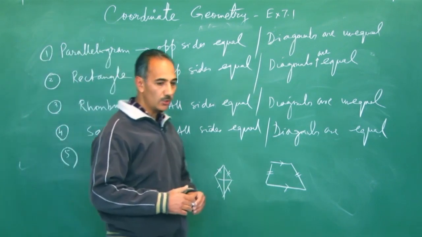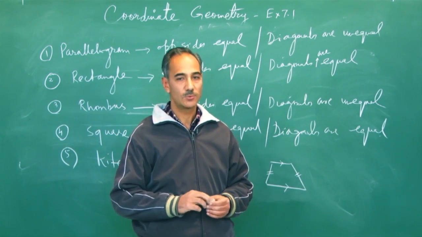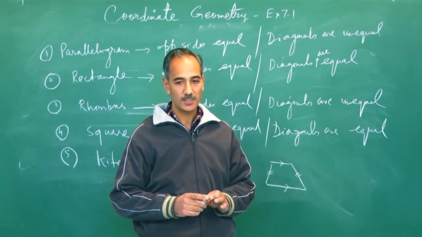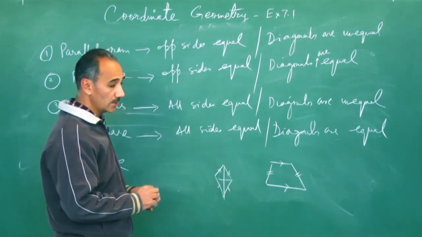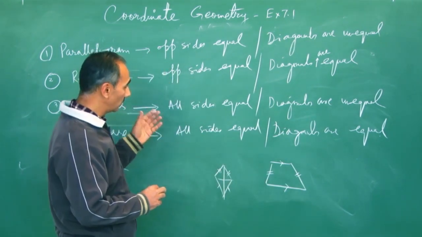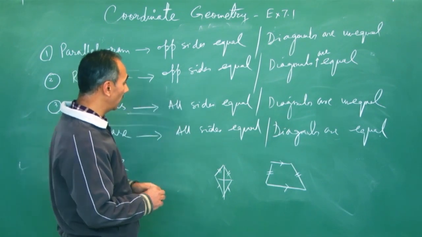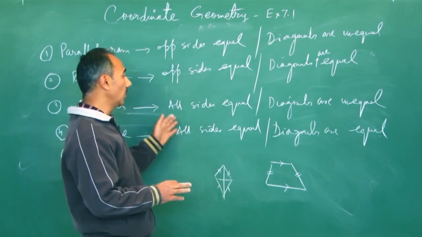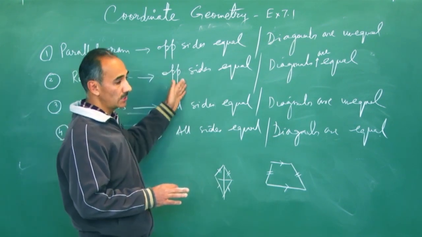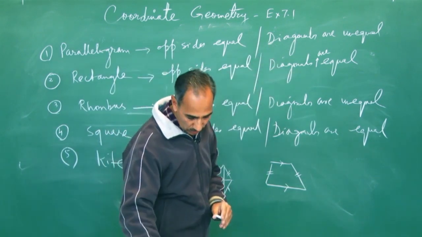So when a quadrilateral is given whose 4 vertices are given, you find all 4 sides, that means you apply the distance formula 4 times, and then find all the lengths. Then see which case is appropriate. So maybe all 4 sides equal and diagonals equal, square. All 4 sides equal, diagonals not equal, rhombus. All opposite sides equal, diagonals not equal, parallelogram, otherwise it's a rectangle. So we are moving on to question number 5.